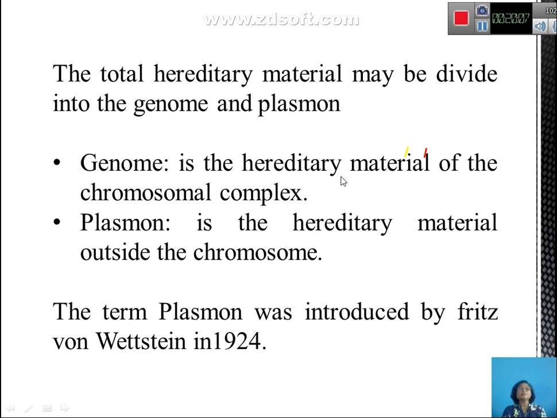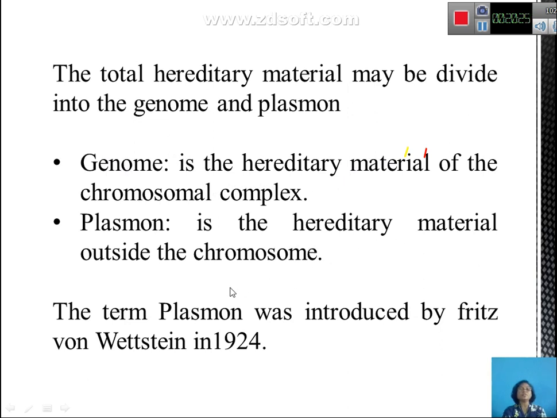When the hereditary material or genetic information is carried in the nucleus or on the chromosomes, you call it the genome. But plasmon means the hereditary material outside the chromosome.